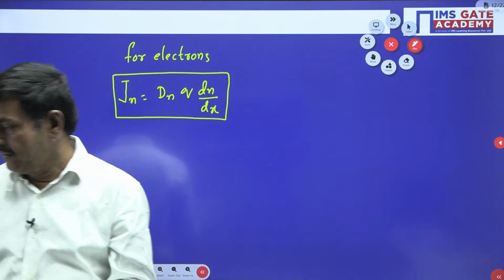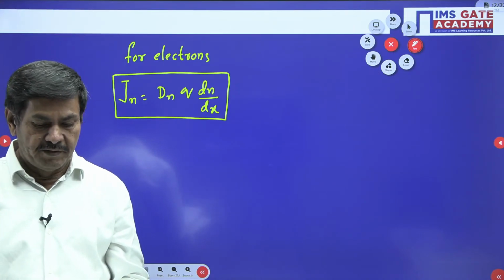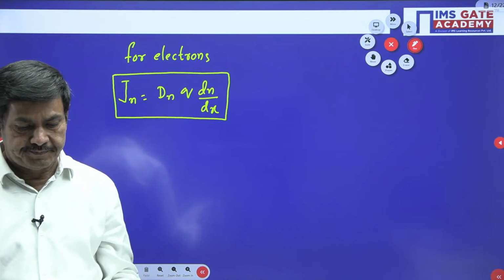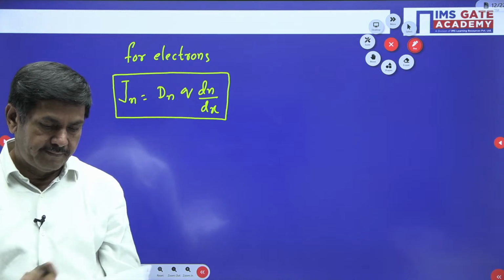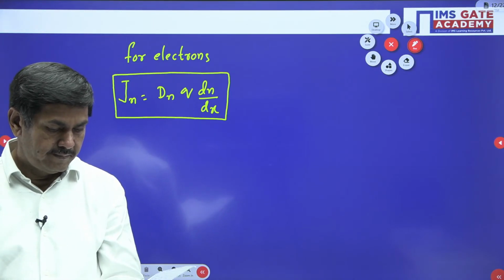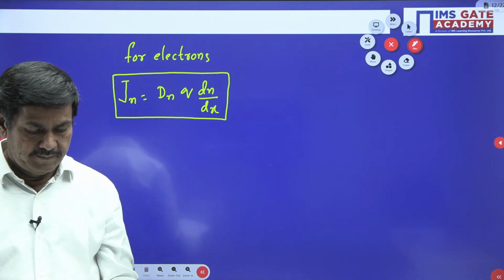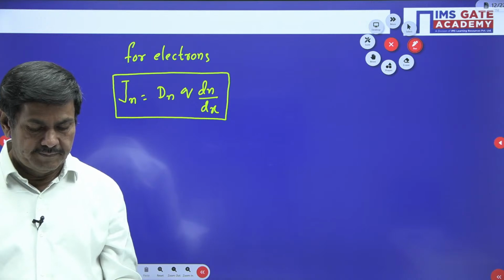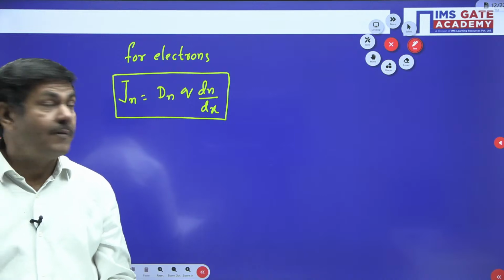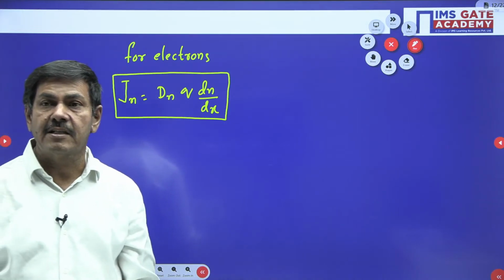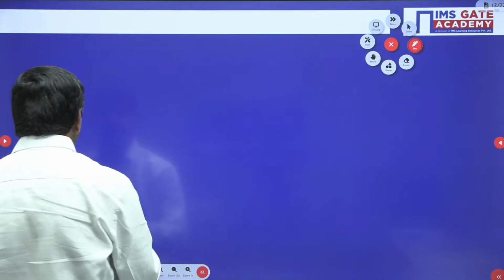Understand my point now. Now, I will give one problem based upon this diffusion. You will get an idea clearly. And one more formula is also very important: the Einstein relation. After that, I will give the problem. Einstein relationship.